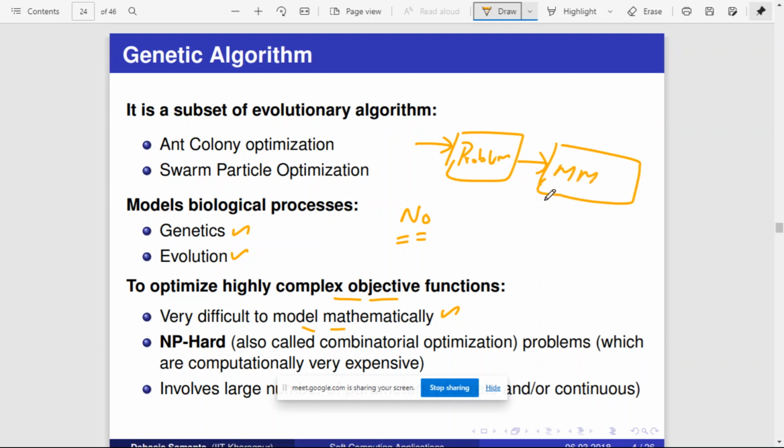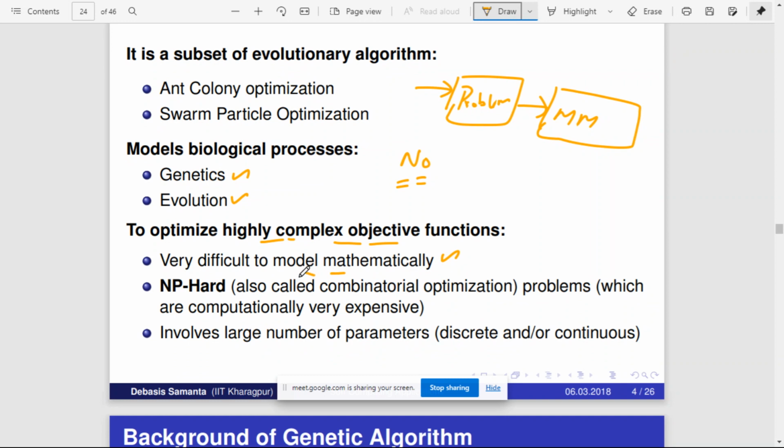You have to find a mathematical model, I'm saying it as YMM. With all your knowledge, with all available mathematics knowledge, you should try to define a mathematical model for that problem. But still, if you are unable to find one, or you are convinced that no mathematical model exists for this problem, then you can go for algorithms like genetic algorithm, fuzzy logic or ant colony optimization. These algorithms can be used only for such problems for which no mathematical model exists, or it is very difficult to model it mathematically.